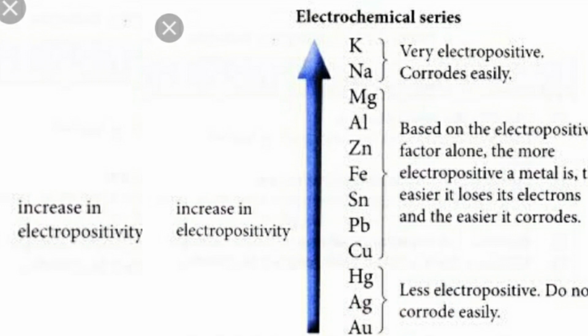And if you see magnesium, aluminum, zinc, iron, tin, lead and copper, these are also electropositive in nature, where they lose the electrons very easily. The metals which lose the electrons very easily corrode easily. And you can see the less electropositive elements like mercury, silver, gold, these are less electropositive and do not corrode easily.